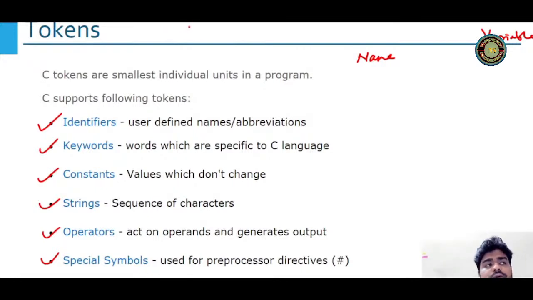See, suppose you are in your kitchen, and you can see that there are a lot of containers, a lot of boxes, and your mom keeps very different kinds of items in all these boxes. Maybe in this box you have garam masala, maybe in this one you have turmeric powder, maybe in this one you have mirch masala, right? Now to identify which one is which, Indian moms are smart. They don't need to label this, right? By looking at the box, they can identify which masala is what, correct?